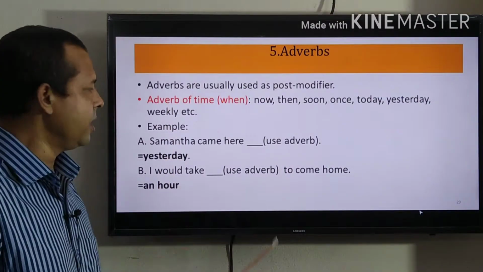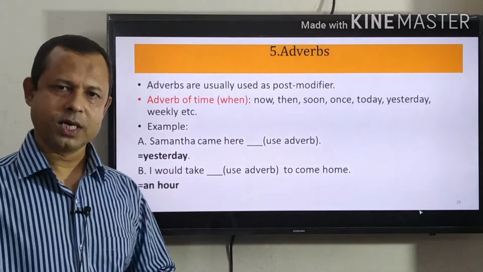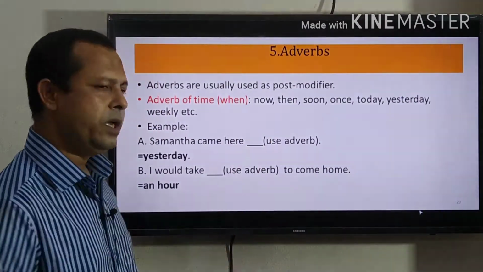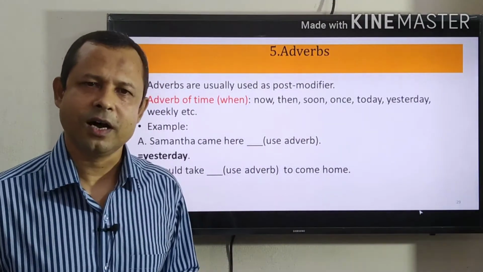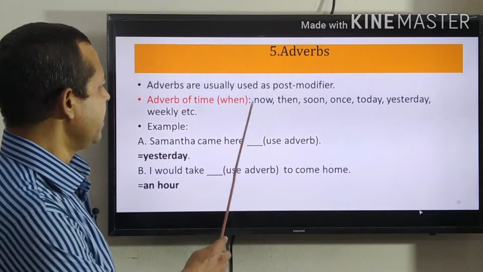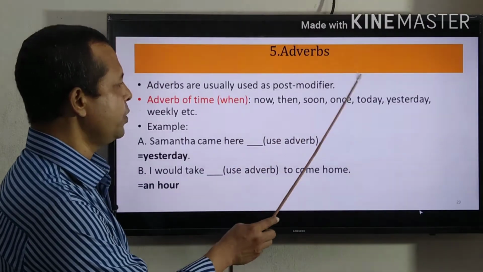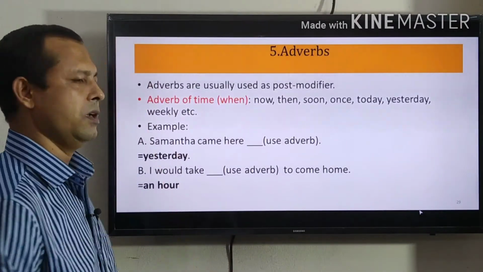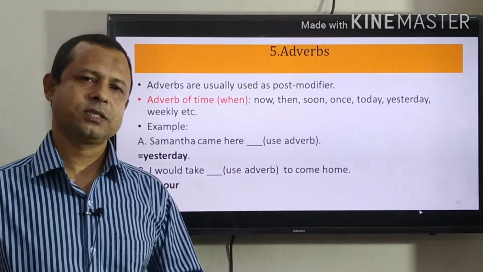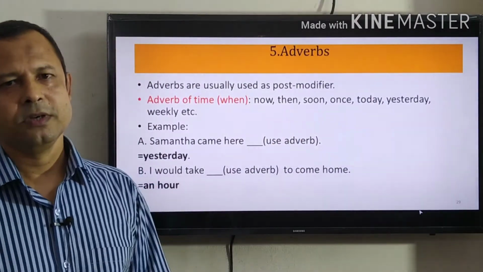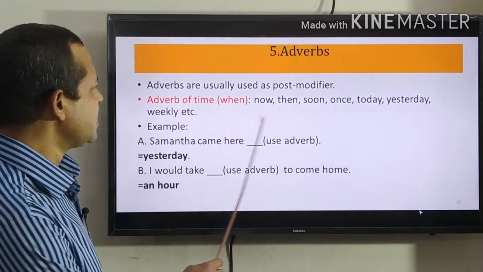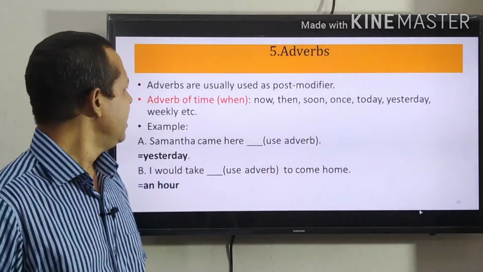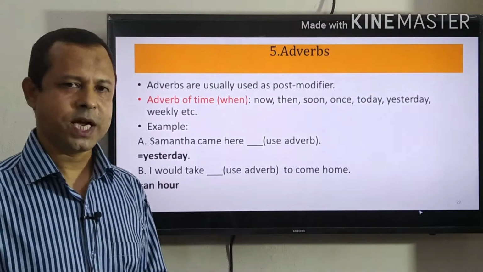We shall now learn adverb of time. What is adverb of time? Any time-indicating words are adverbs of time. Now, then, soon, once, today, yesterday, weekly. All these adverbs are giving us an idea about time. That's why they are called adverbs of time.